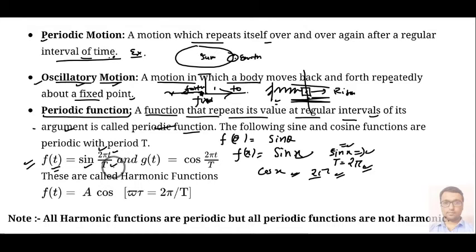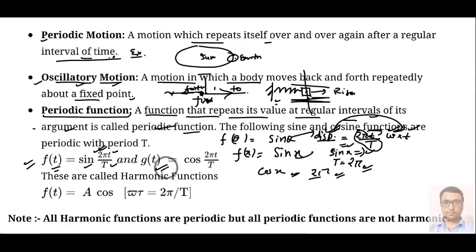Basically this theta is your angular displacement, and the displacement will be equal to 2 pi small t upon capital T, because this 2 pi upon T is your omega, the angular velocity, into t. We know that displacement equals angular velocity into time. So omega will be written as 2 pi by T, and we got this formula. So sin theta can be written in this form also, that is sin 2 pi t upon capital T.